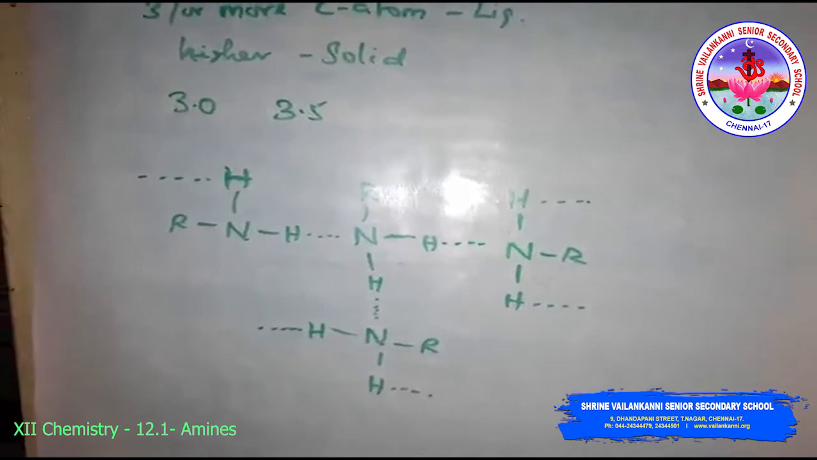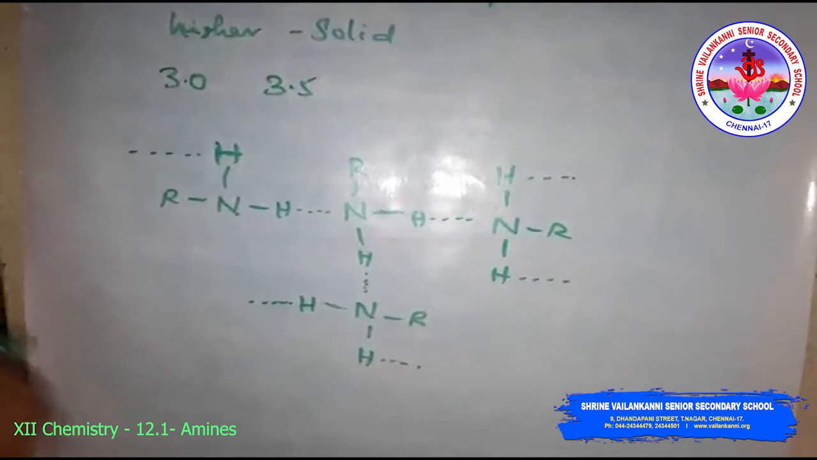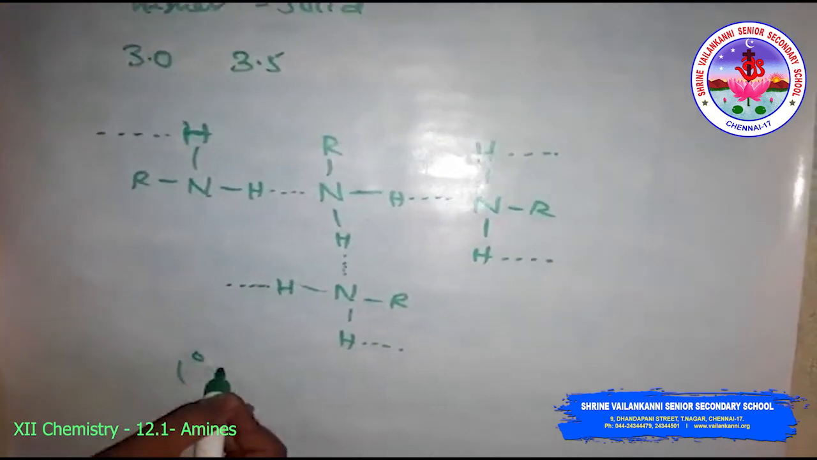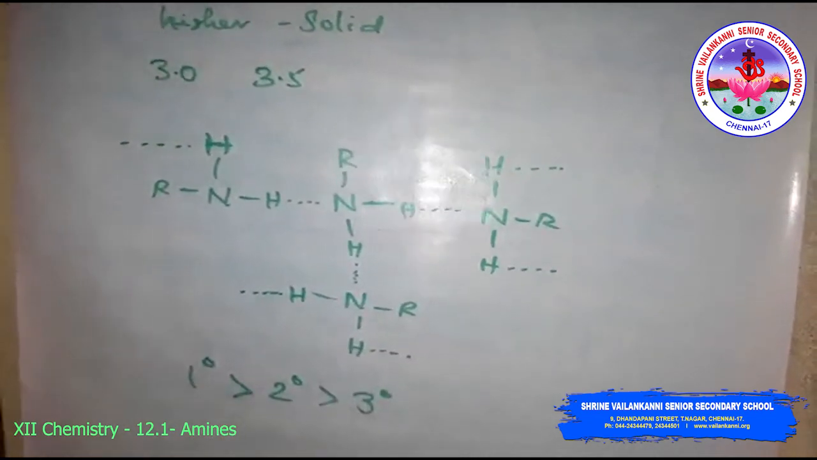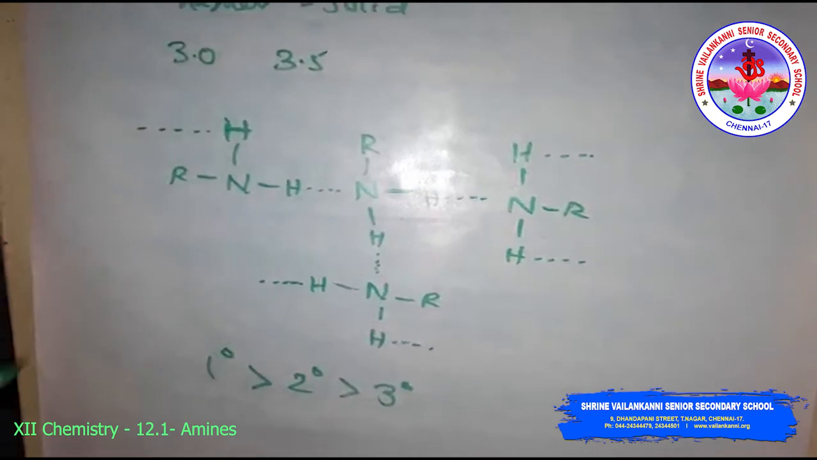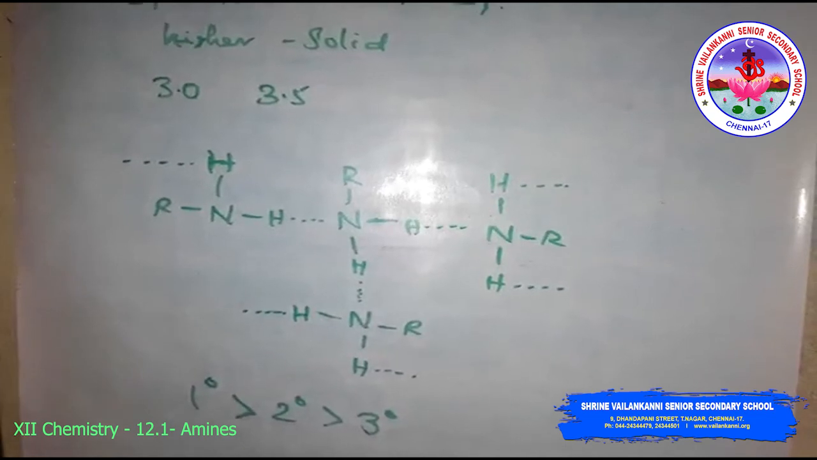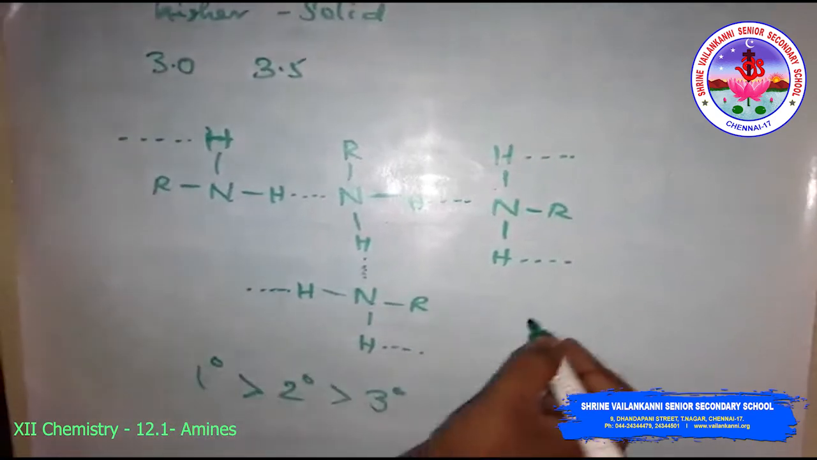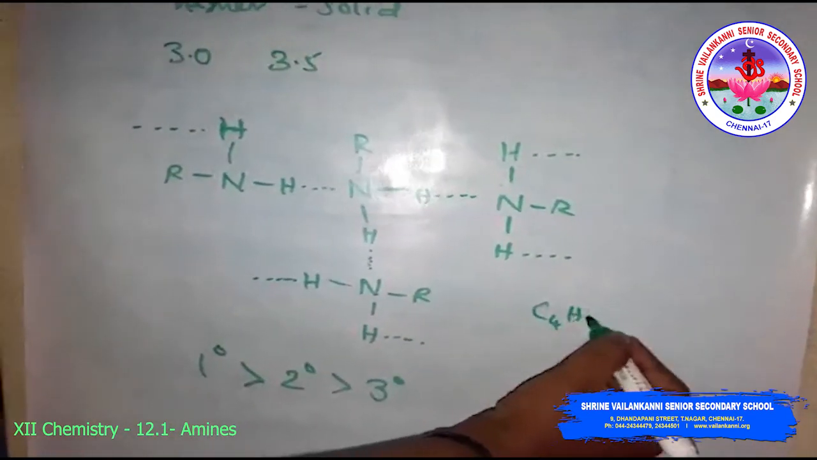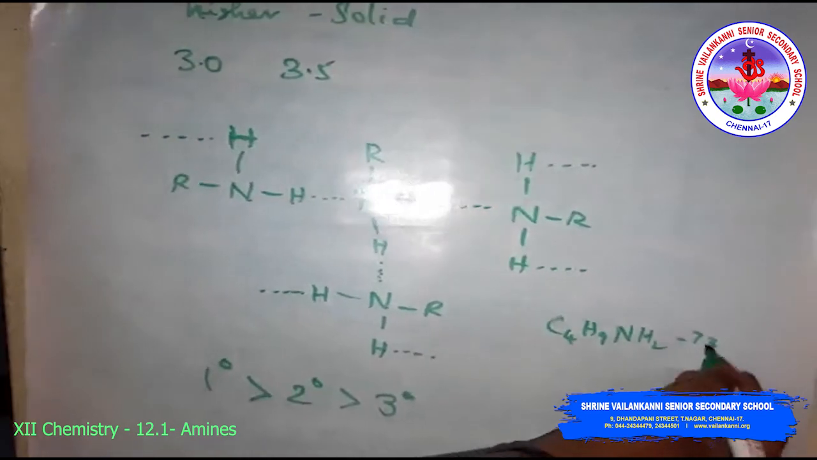Then the order of the boiling point in the isomeric amines is: primary amine is greater than secondary amine, which is greater than tertiary amine. Okay. Then the boiling points of alcohols and alkanes of almost the same molecular mass. Usually the molar mass of C4H9NH2 is 73.